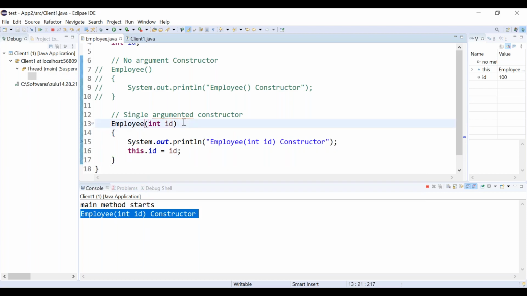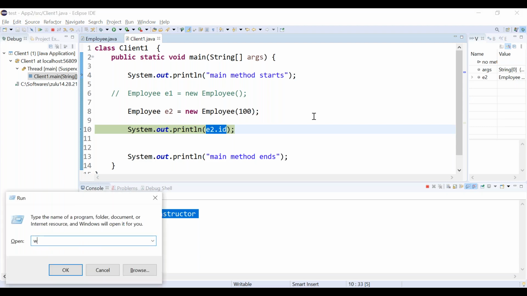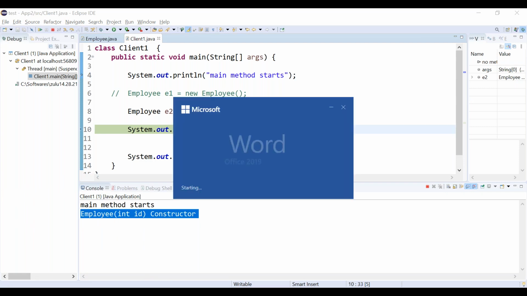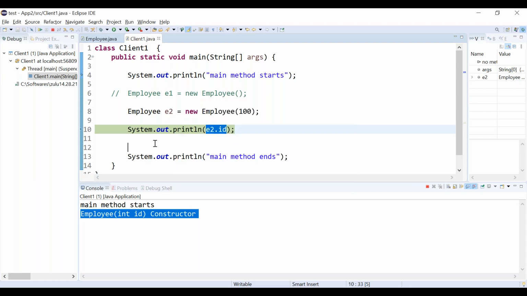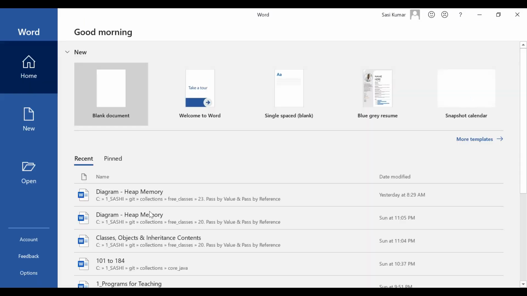After executing the constructor, again the flow is coming back to our main method. Now we are printing e2.id. What is e2.id here? e2.id will be 100, correct? Let's run it. We are seeing e2.id is 100, right? And the main method also completed.